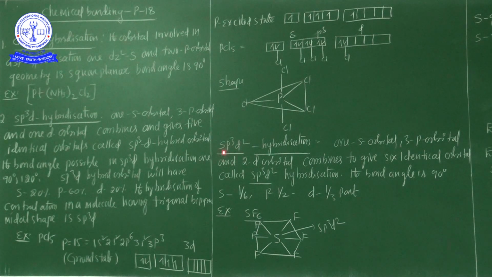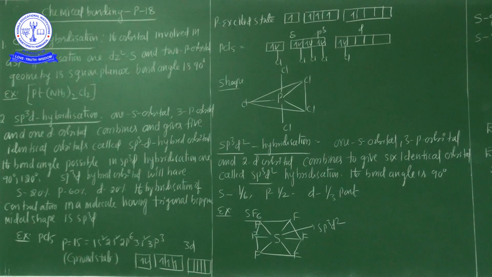Now one more example, sp3d2 hybridization. It is one more hybridization. Here, how is it formed?